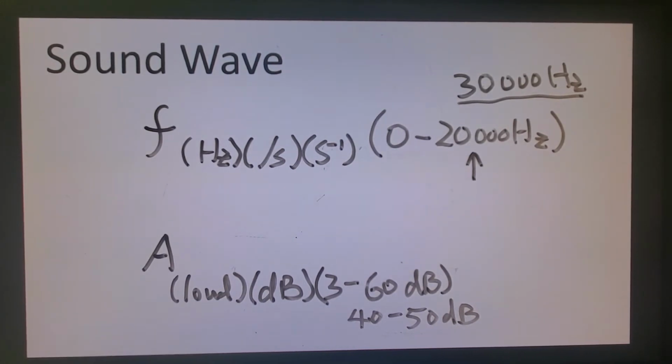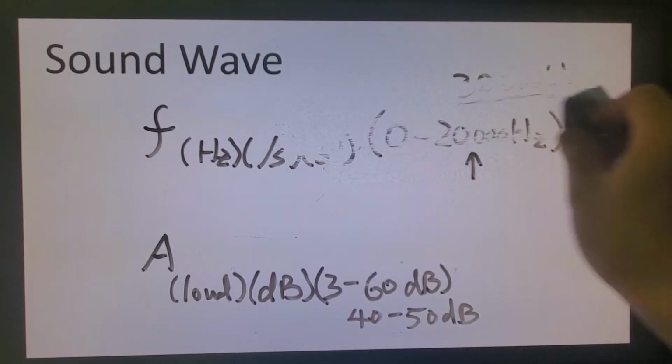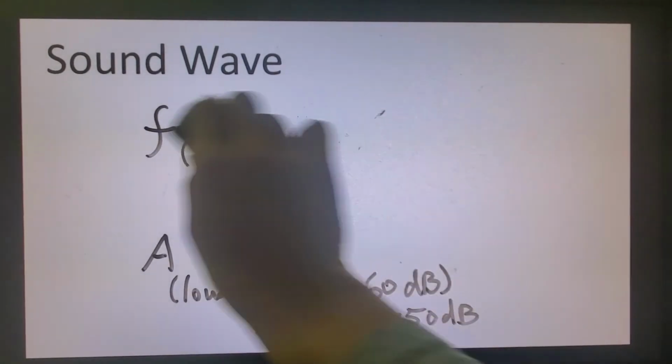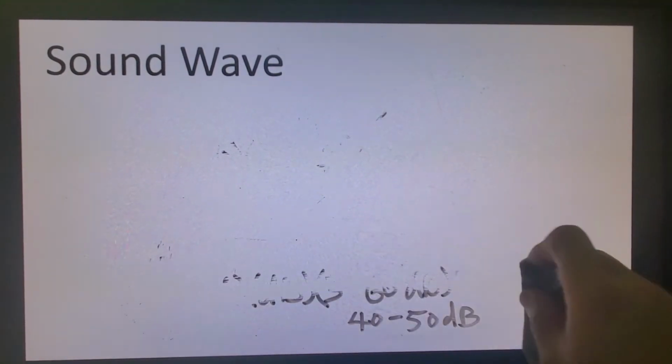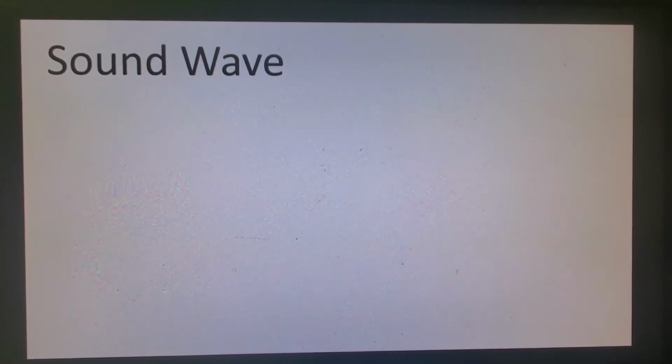So let's talk about sound wave in other applications. I'm going to talk about something called the Doppler effect. We can have ultrasound to measure the speed of a moving object.